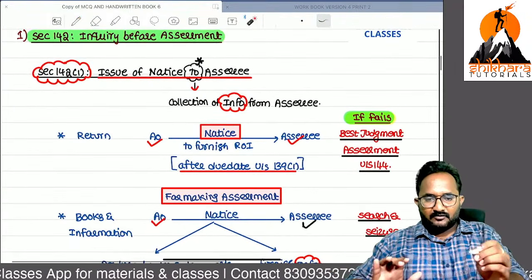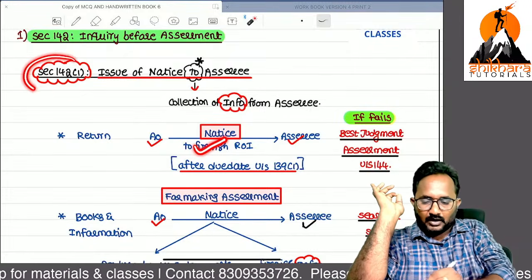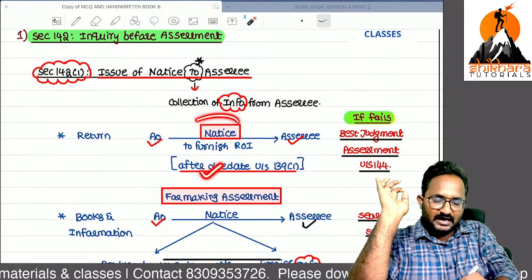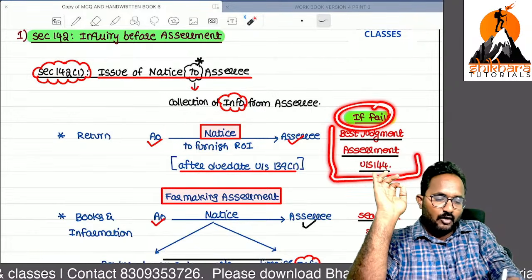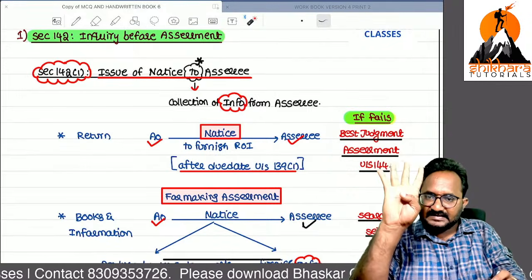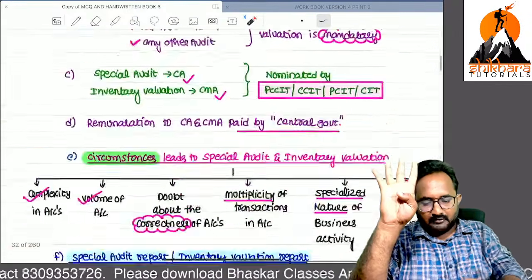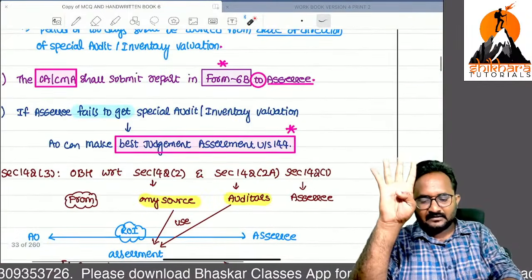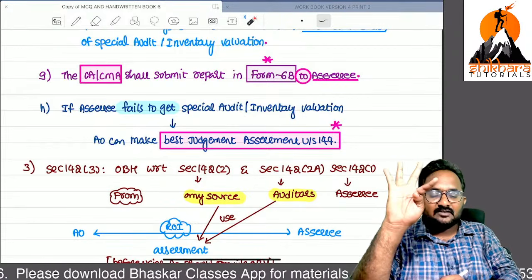If AO has given the notice under section 142(1) for the purpose of filing of return of income, and if SSE has not filed that, now AO will start which assessment, ma? Best judgment assessment. This is the first one. Second one, AO has given the special audit directions, but you have not followed the special audit direction. Now AO will start which assessment, ma?